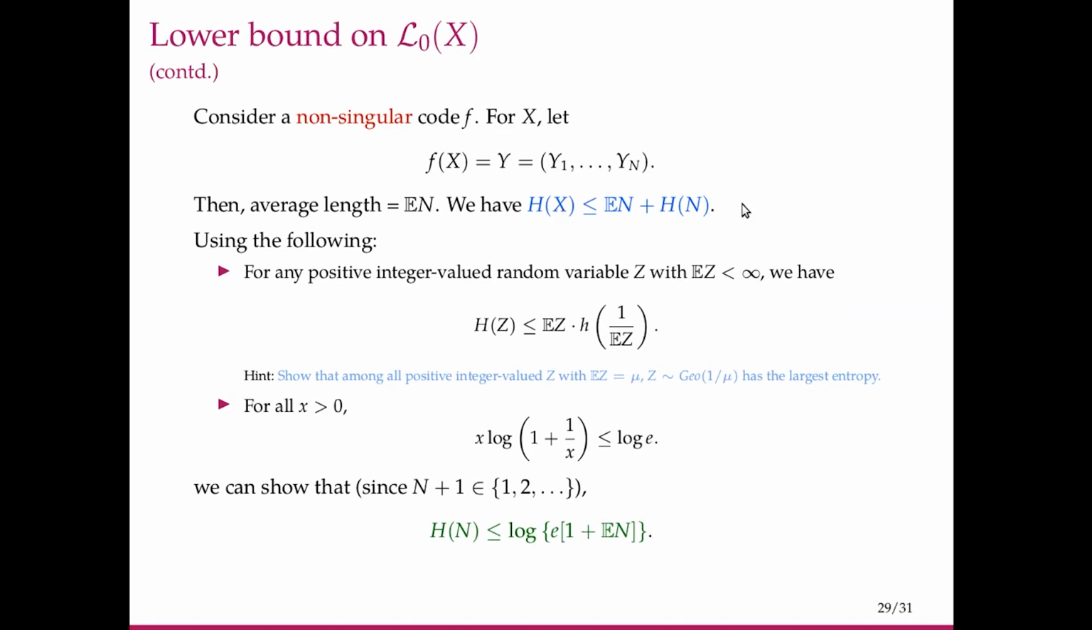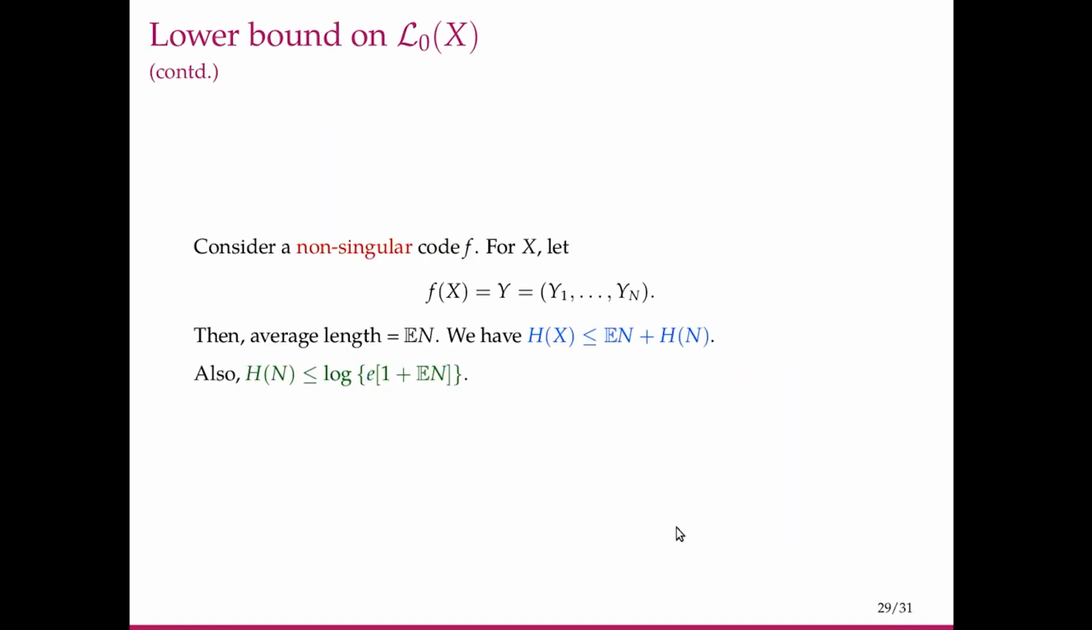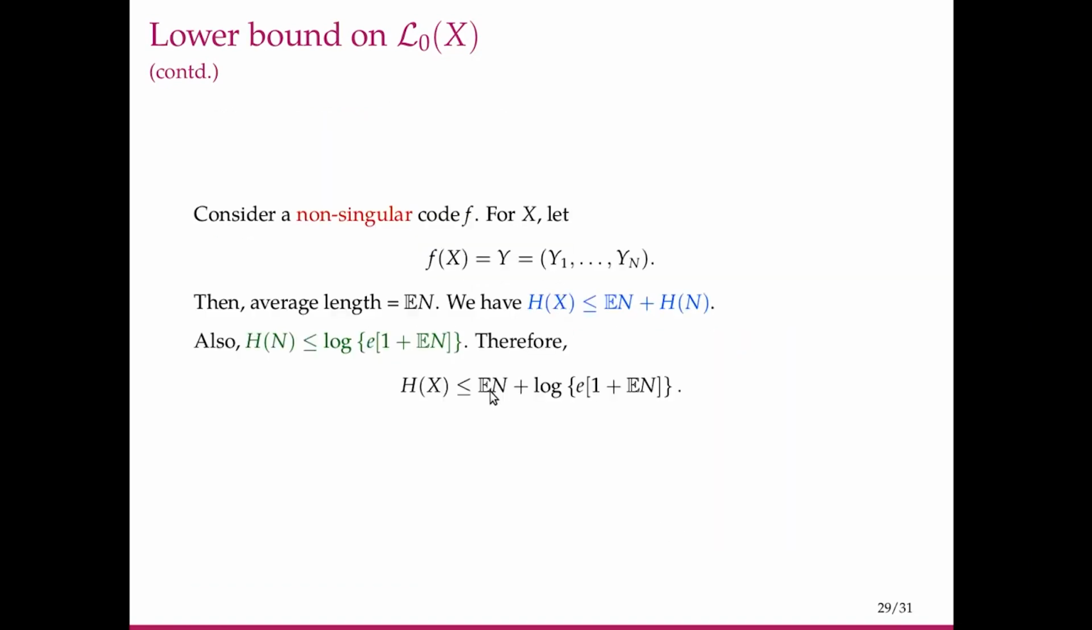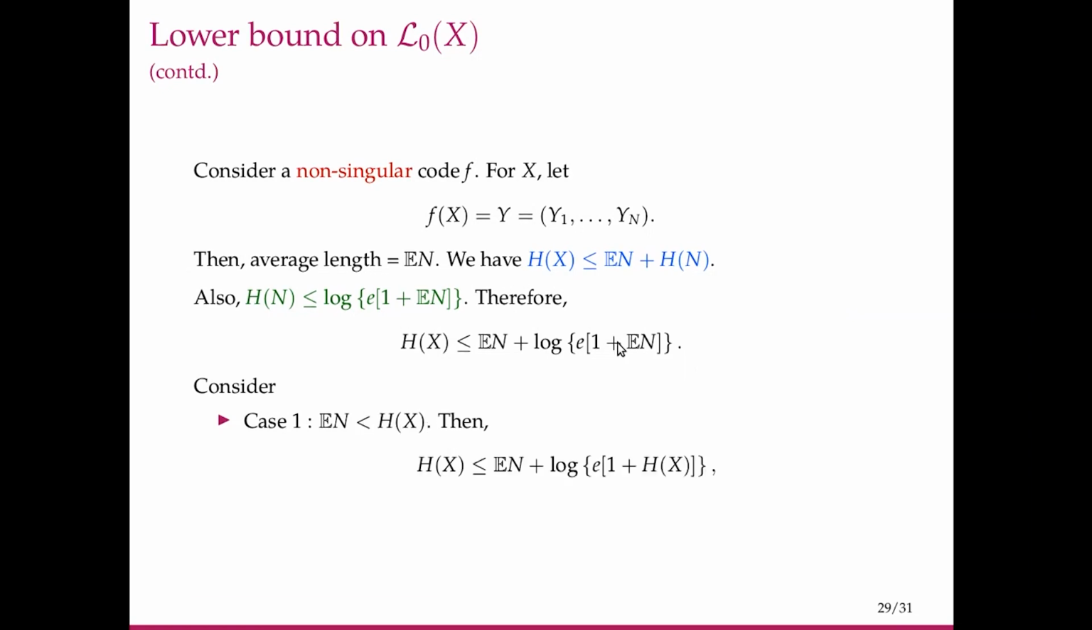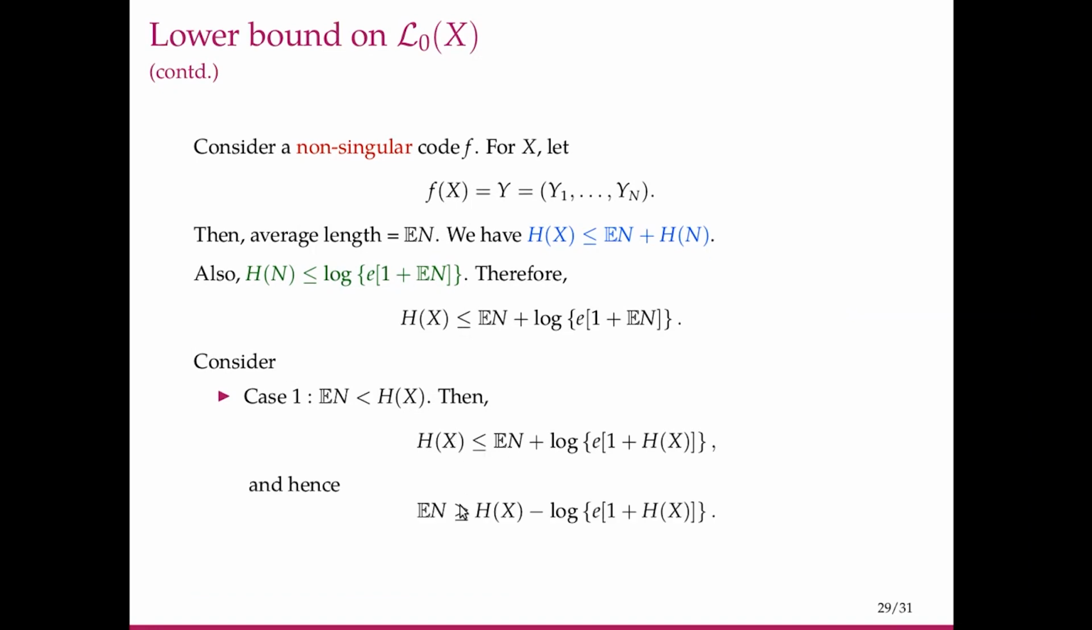So we have this blue expression which relates h of x to h of n and expectation n, and we have this green expression. Putting these together, we get h of x is less than or equal to expectation n plus log e times 1 plus expectation of n. Now, in case 1, say expectation of n is less than h of x. So in that case, we can take this inequality, write h of x as such, expectation n as such, but replace this expectation n with h of x because it is less than h of x. So this is true. From this, we can put a lower bound on expectation of n. Expectation of n is greater than or equal to h of x minus this term here.